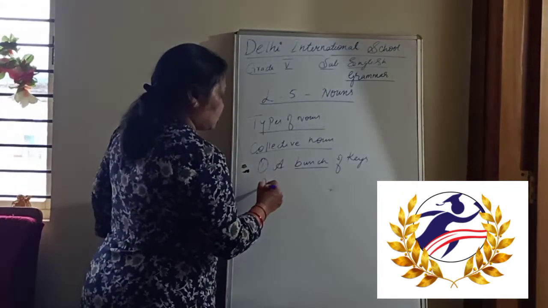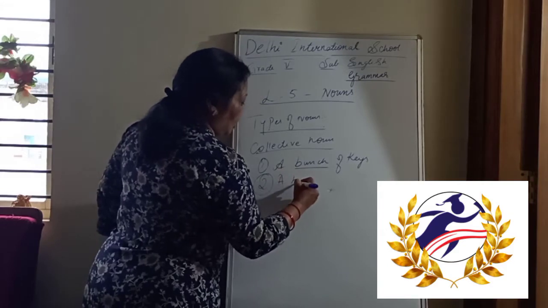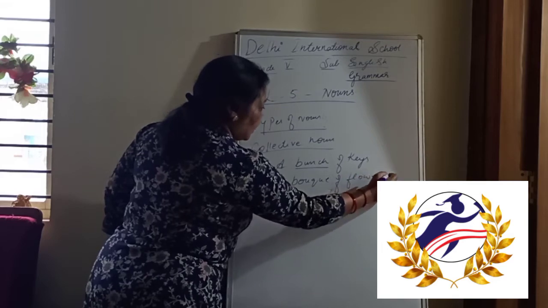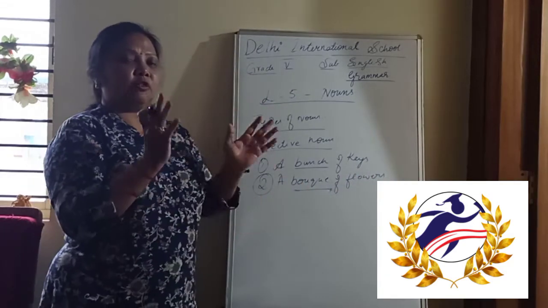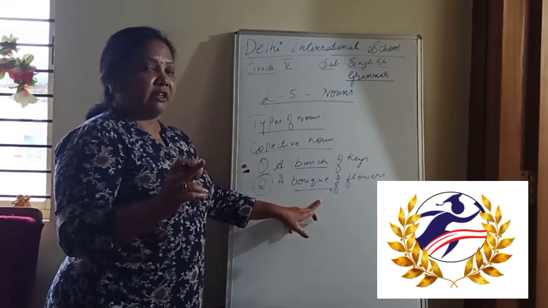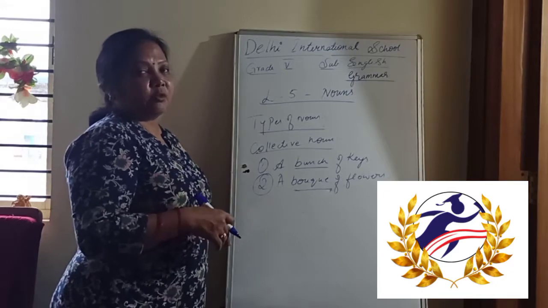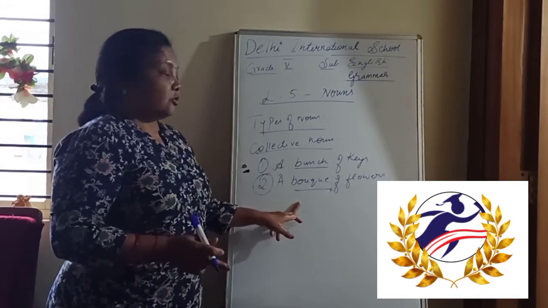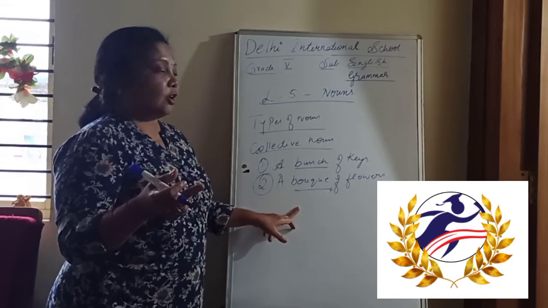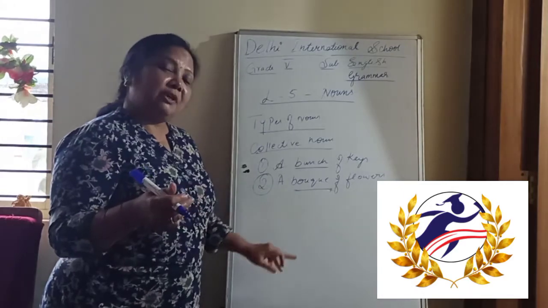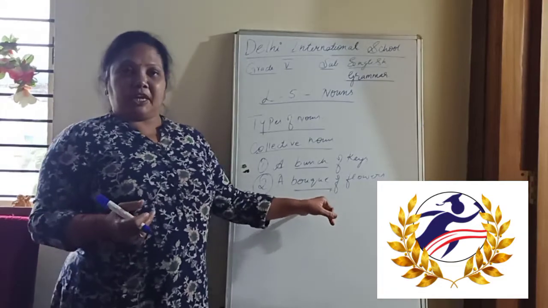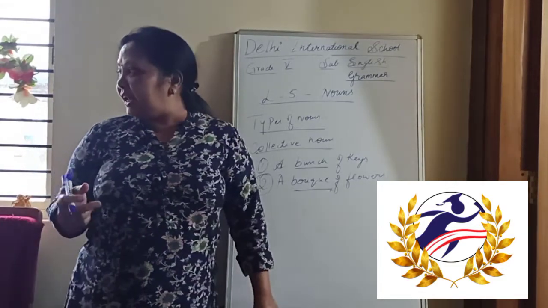And the next one is a bouquet of flowers. What do we call a bouquet? Do we say, miss, there are 10 flowers in it, miss, there are 12 flowers in it? No, we don't say that. What did you present to the bride and the bridegroom? If they ask, you are going to say bouquet. Do you say we have presented 12 flowers? No, we don't. We are going to make use of bouquet. So bouquet is the collective noun.